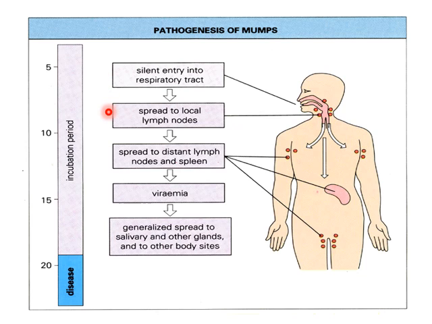It then spreads to the local lymph nodes, following spread to the distant lymph nodes and spleen, enters the blood causing viremia, and then it spreads to its target sites. The major one is the salivary gland, and the others are testes, pancreas, ovaries, mammary glands, and central nervous system.